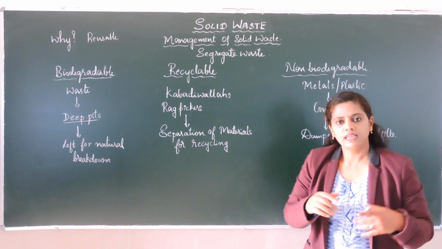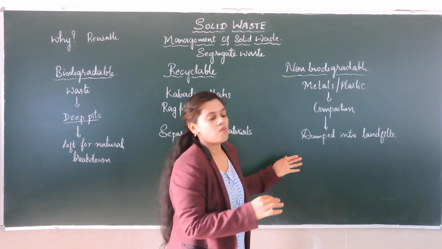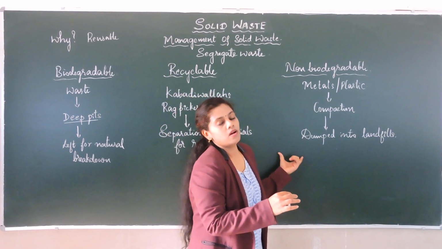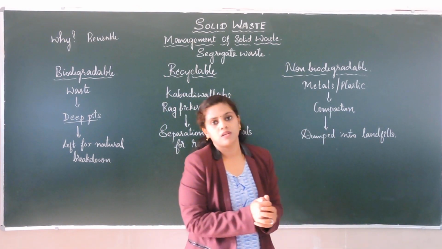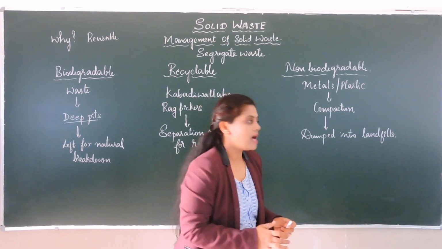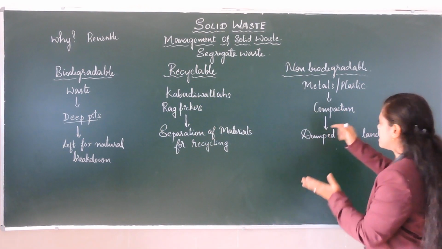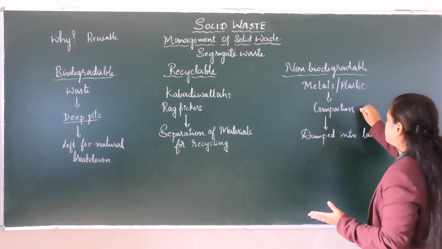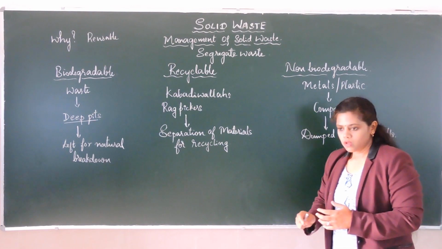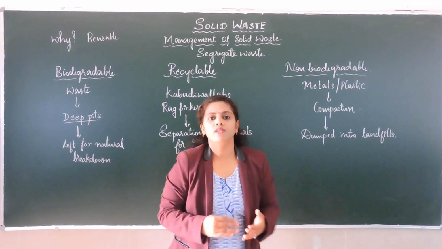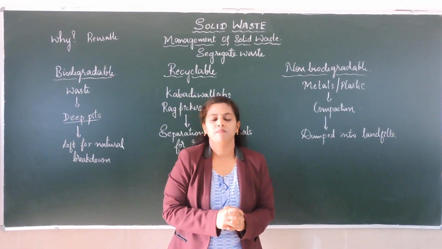The next thing which is very important, and this is the one which is causing the problem in disposing of the solid waste, is non-biodegradable things like metals and plastics. So metals and plastics, what they are doing, they are compacting it, and after the compaction they are dumped into the landfills. We should reduce this use of non-biodegradable materials.